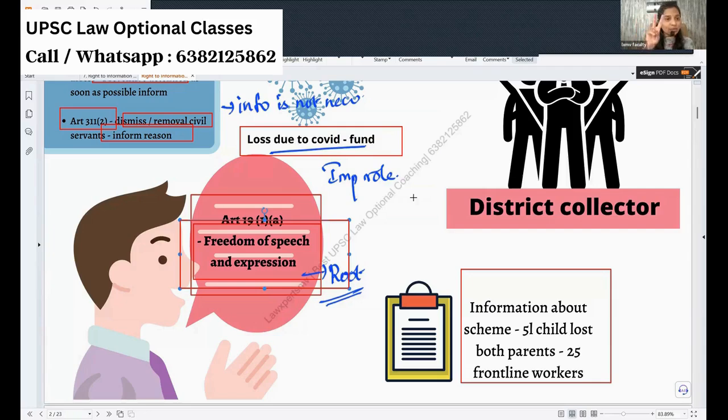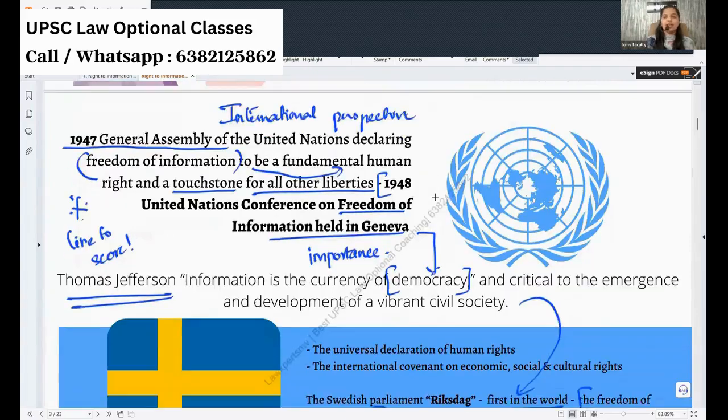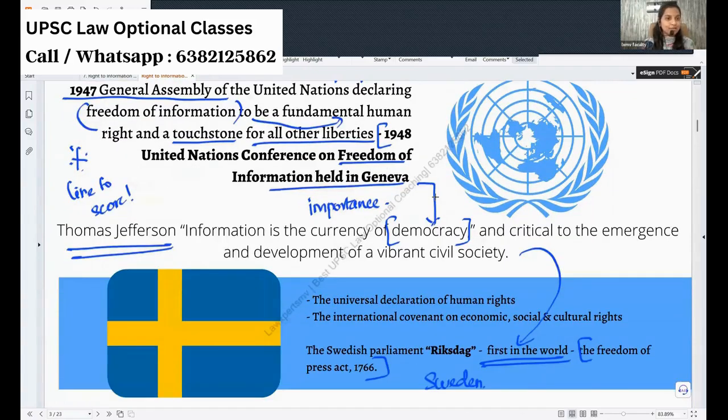It was linked in two important case laws. We will see the case laws as well. Now, coming to the next slide, we may think this right to information belongs to a particular country, that is India. Does it have any international support?